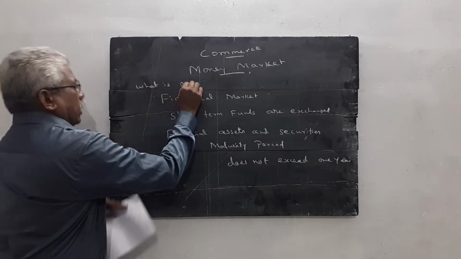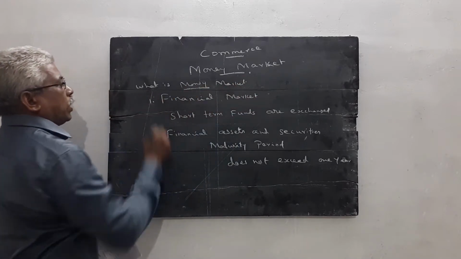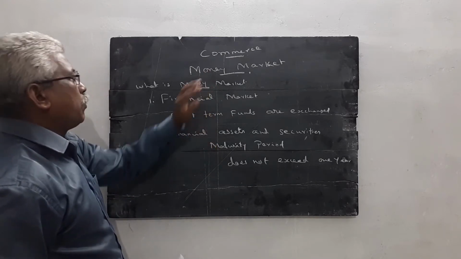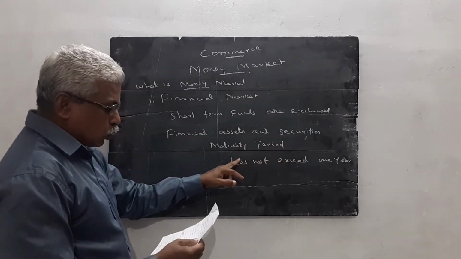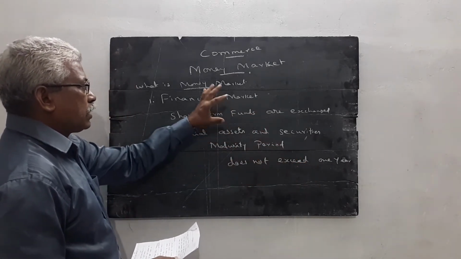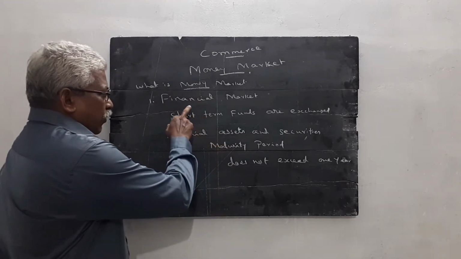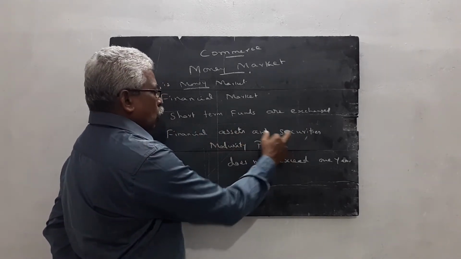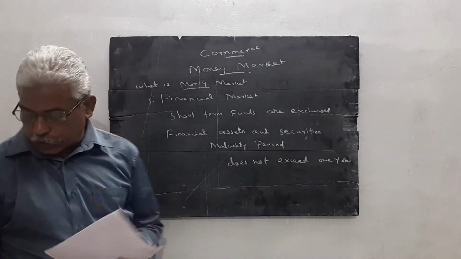What is money market? Money market is a financial market. Short-term funds are exchanged in the money market. The financial assets and securities where the maturity period does not exceed 1 year, this market is called a money market. So first question, what is the meaning of money market? Money market is a financial market. Short-term funds are exchanged. Financial assets and securities whose maturity period does not exceed 1 year is called a money market. So first question completed.